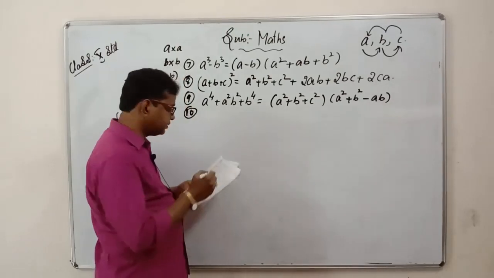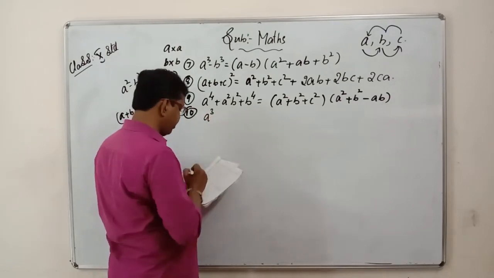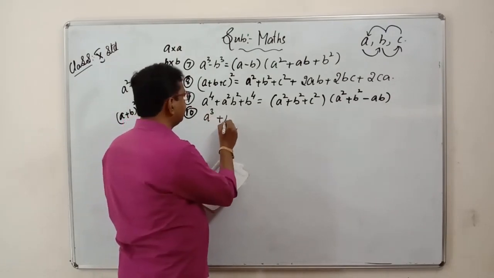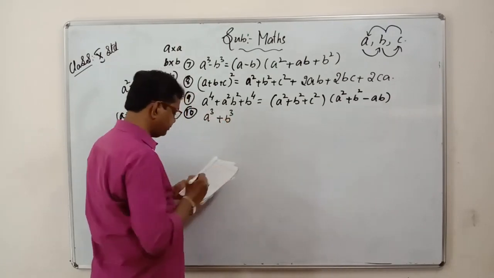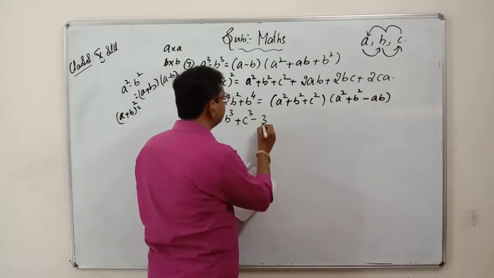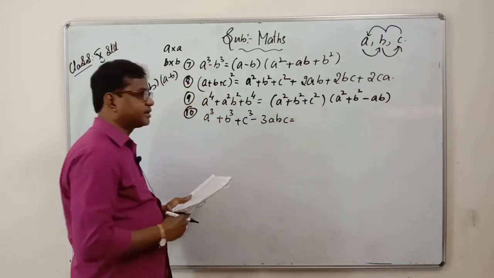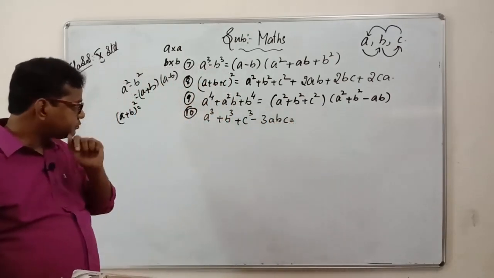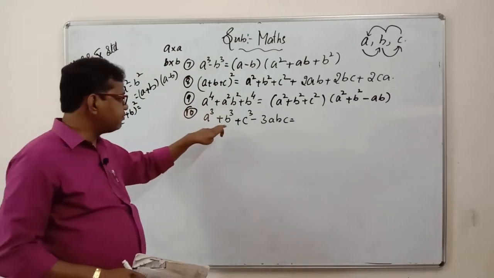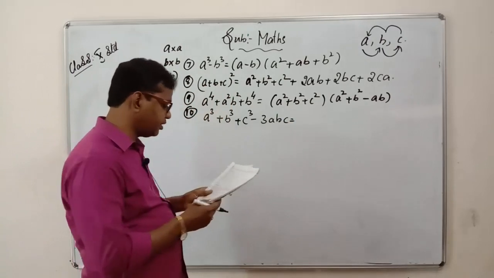So the next one is, here we have a cube plus b cube plus c cube minus 3abc. So what is the formula for this? So a cube plus b cube plus c cube minus 3abc. So let us see what is the formula for this then.